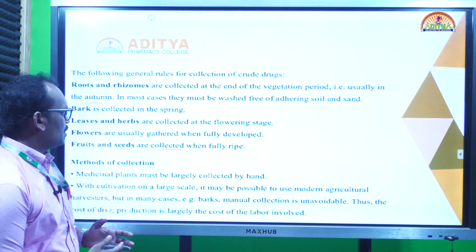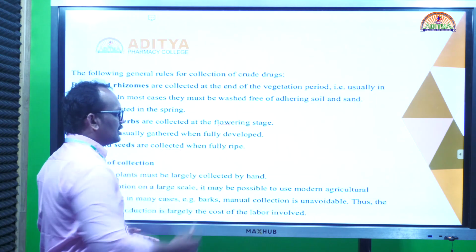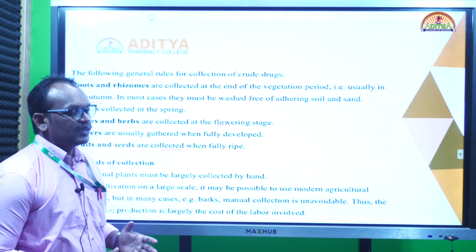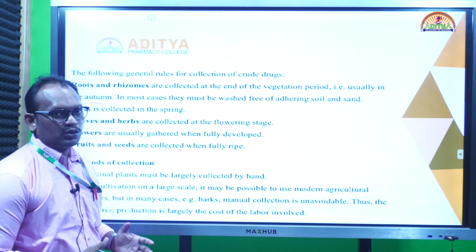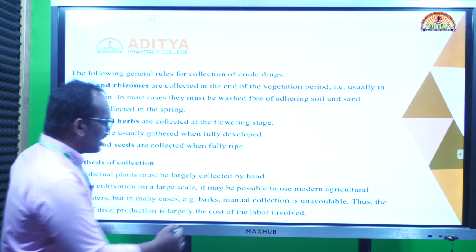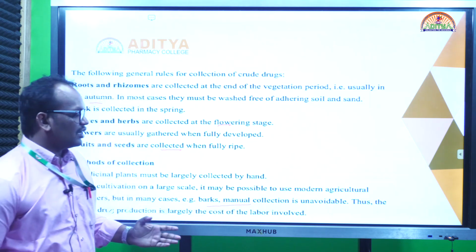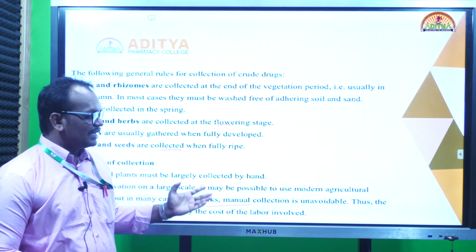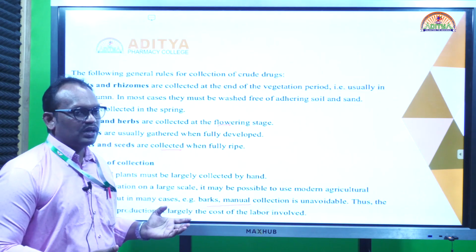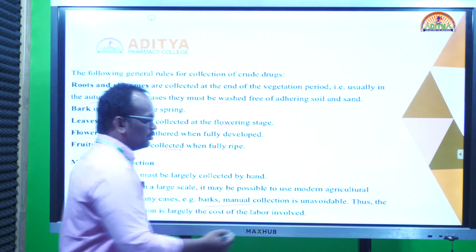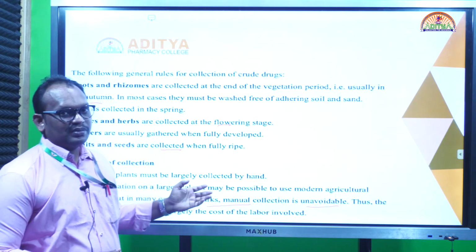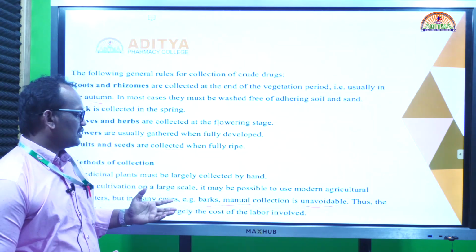chemical constituents. Generally, leaves are collected during the flowering stage, and even tubers are collected during the flowering stage of the plant, because at that time the tubers have a high amount of medicinal constituents. Barks are generally collected in the winter and rainy seasons, because the barks can be easily peeled out. For the season of collection of some barks, like cinchona bark and cinnamon bark, we have to collect during somewhat wet conditions so that the bark can be easily peeled out. So we have to select the season of collection also.